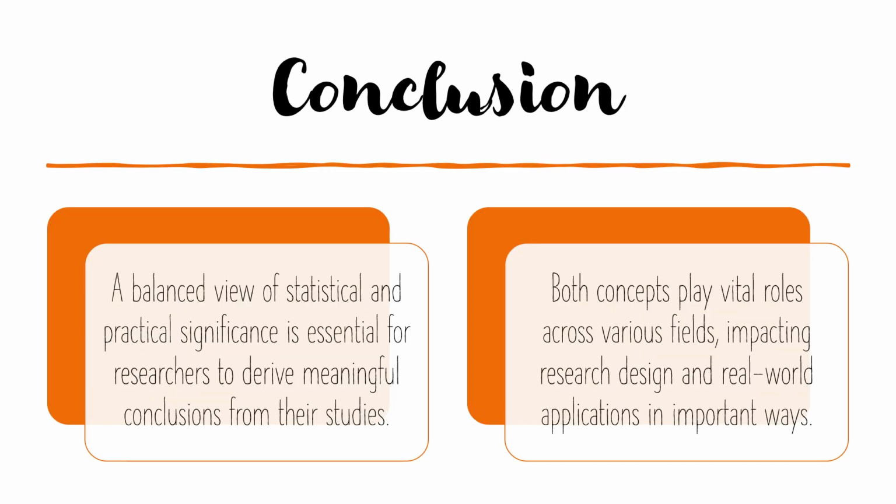So to sum it up, statistical significance tells us the result isn't random. So if the result is not random, we believe there's a real reason behind what we observed. Practical significance tells us the result is useful in the real world. Both are important, so you want results that are not only statistically significant but also practically significant.